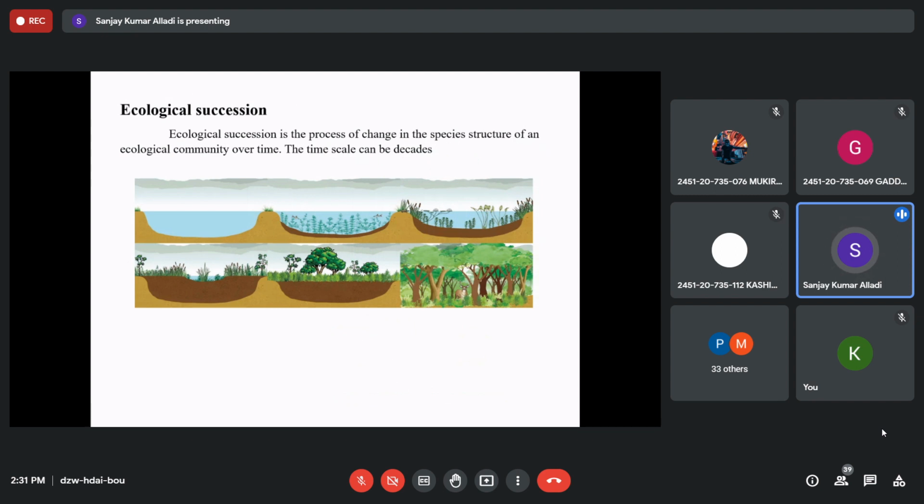The next one is ecological succession. One more topic we will take up, right? So what is ecological succession? Ecological succession means conversion of one type of ecosystem into another type of ecosystem.